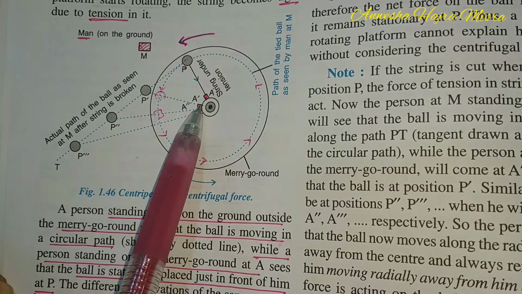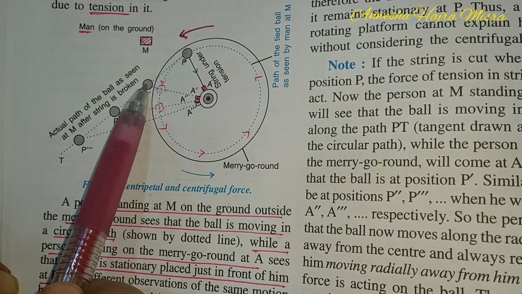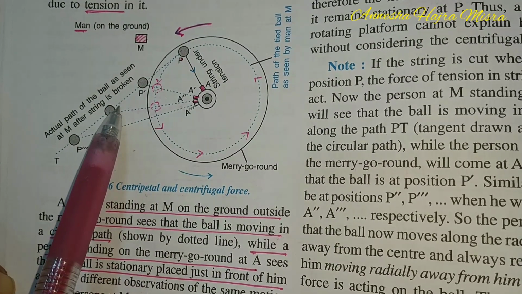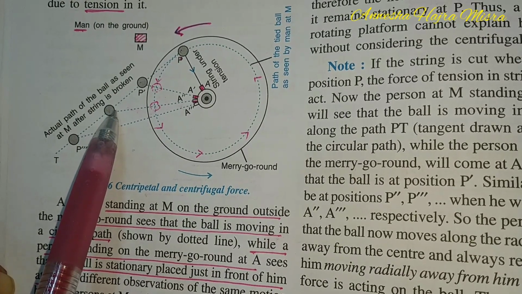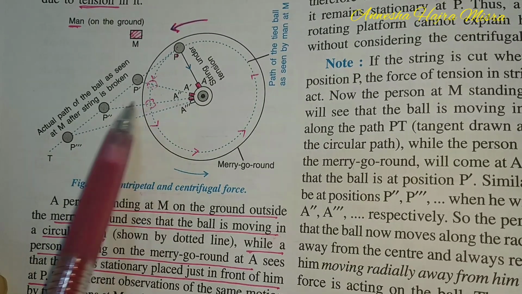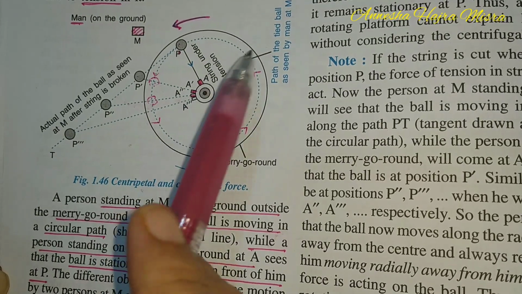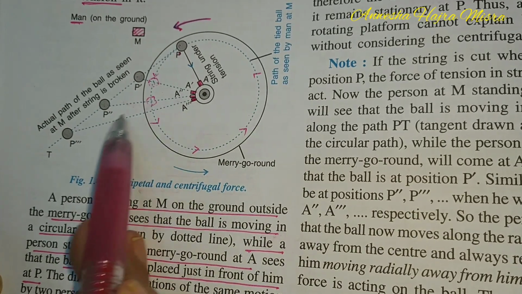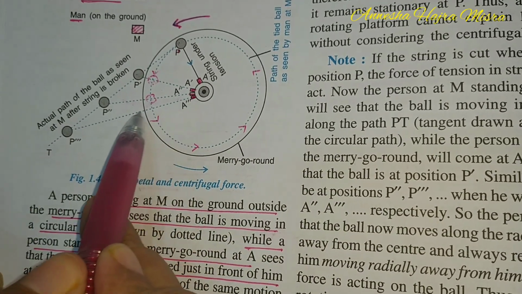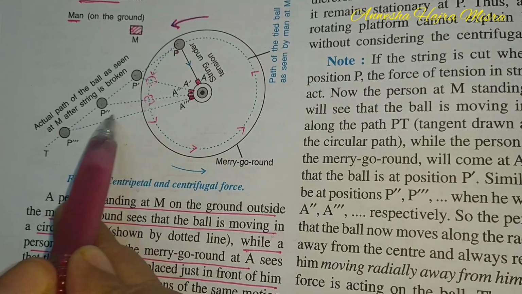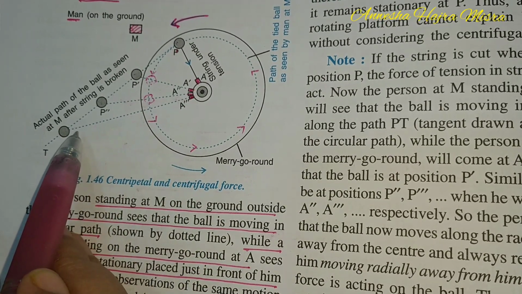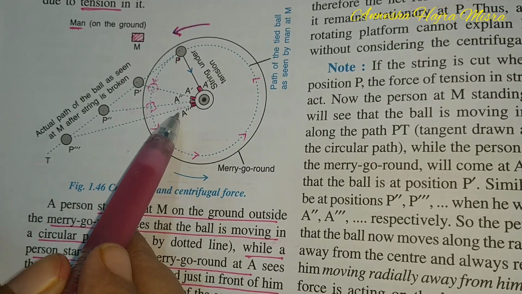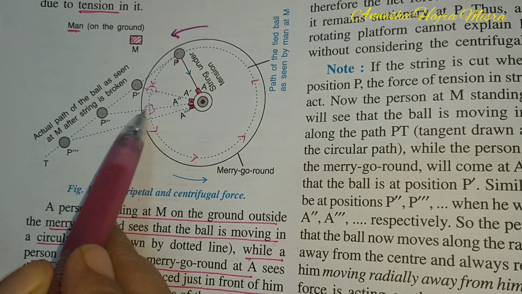When the man A comes to A dash, he sees the ball here. When he comes to A double dash, he sees the ball here. He sees that some force is taking the ball away from him. When the man comes over here at A triple dash, he sees that some force has taken the body away. So as if some force is acting away. It is an imaginary force. Is this force actually acting, children? No. But to the man, it appears that some force is taking it away.